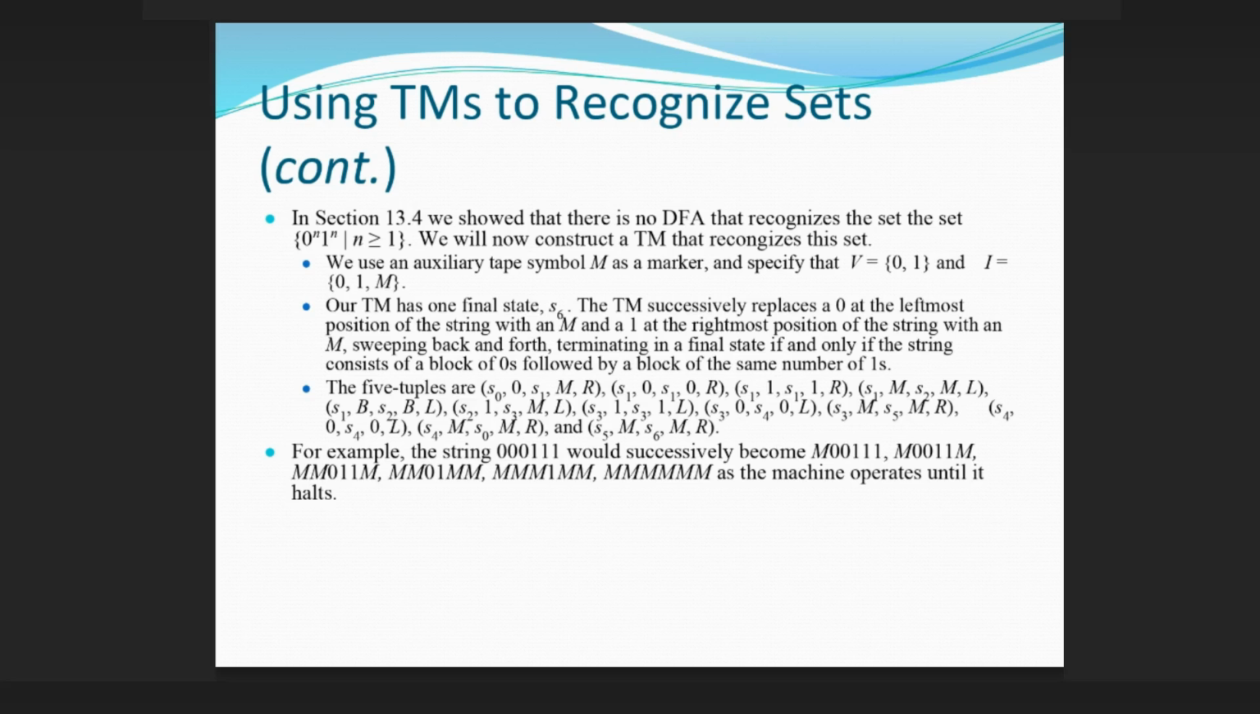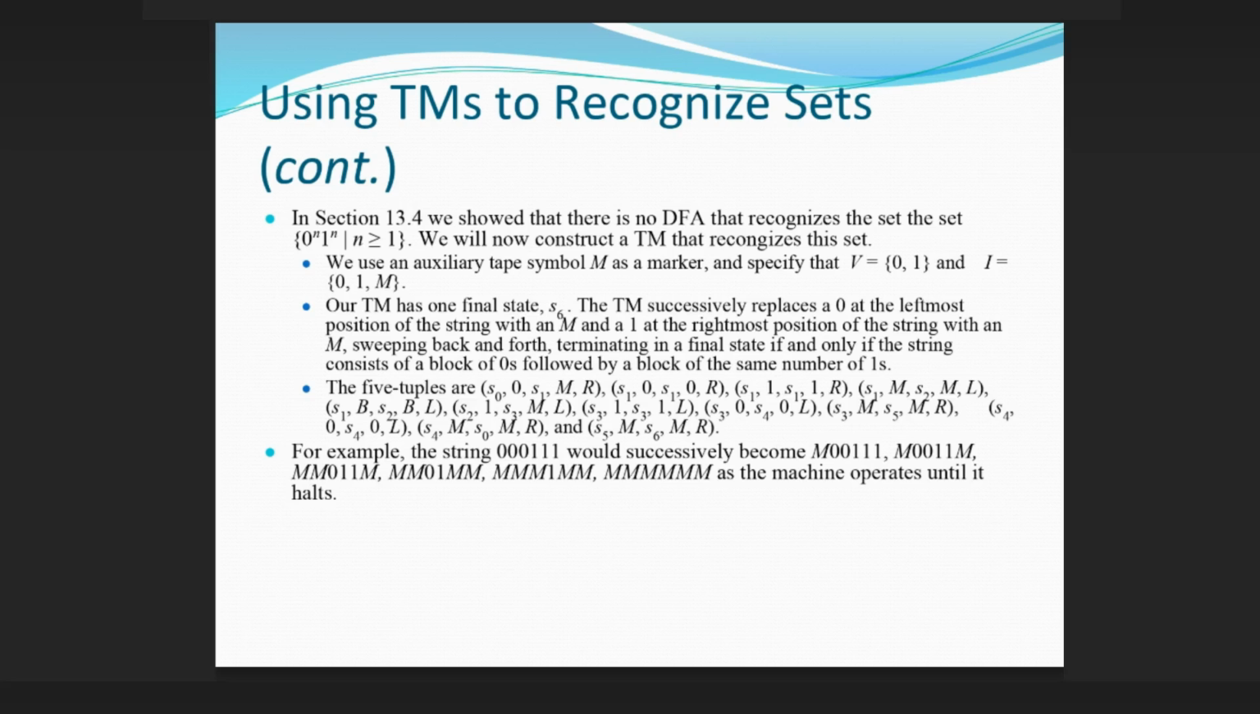The TM successively replaces a 0 at the leftmost position of the string with an M and a 1 at the rightmost position of the string with an M, sweeping back and forth, terminating in a final state if and only if the string consists of a block of zeros followed by a block of the same number of ones.